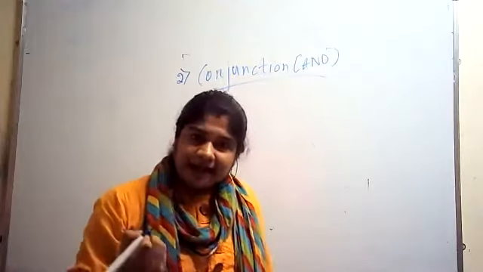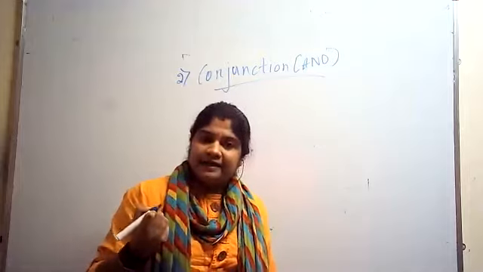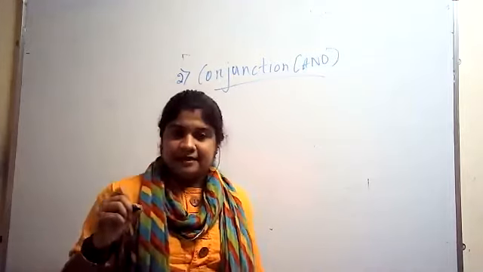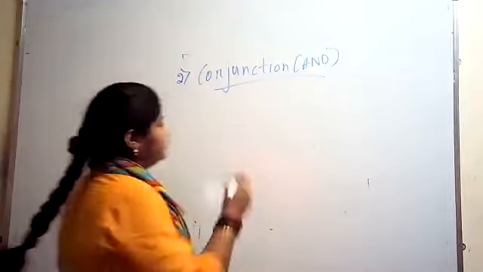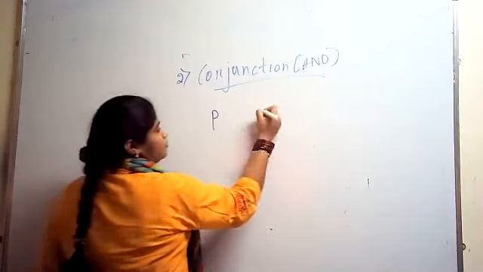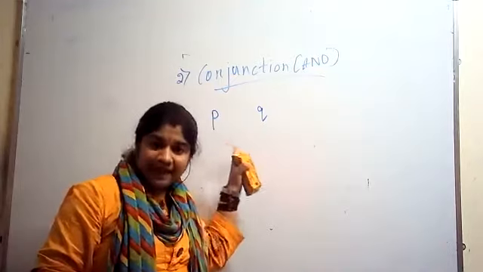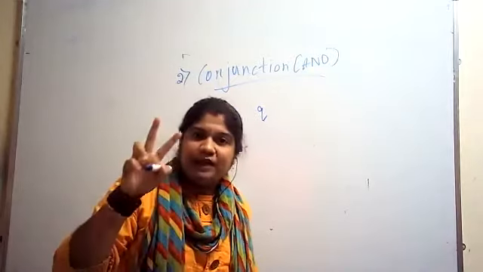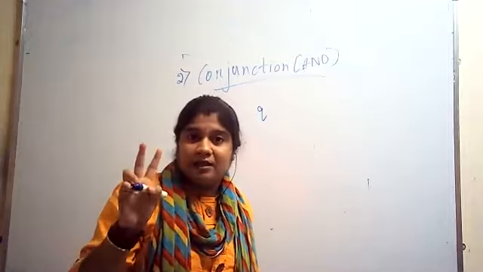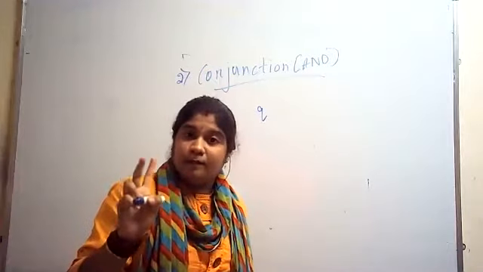So what is the AND gate? For example, consider two propositions P and Q. For the AND gate we require two variables, A and B, I think you remember.